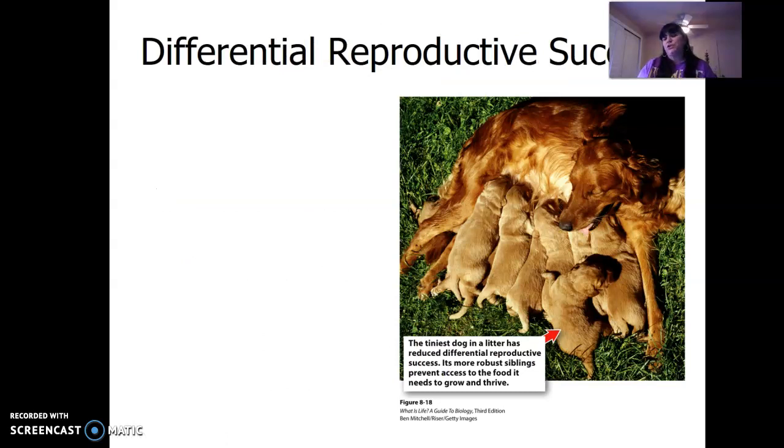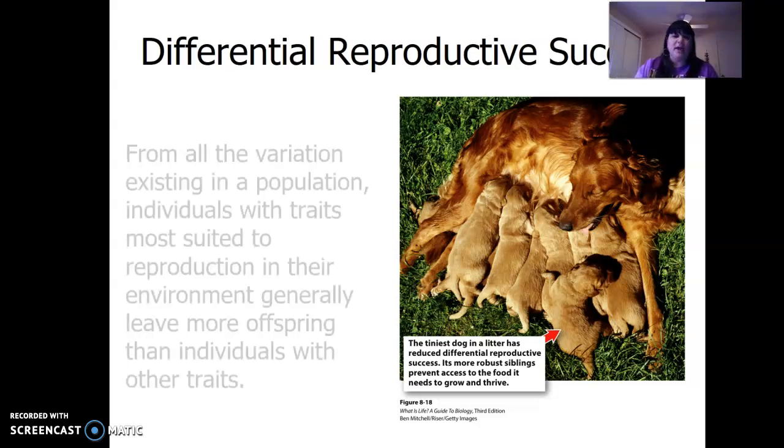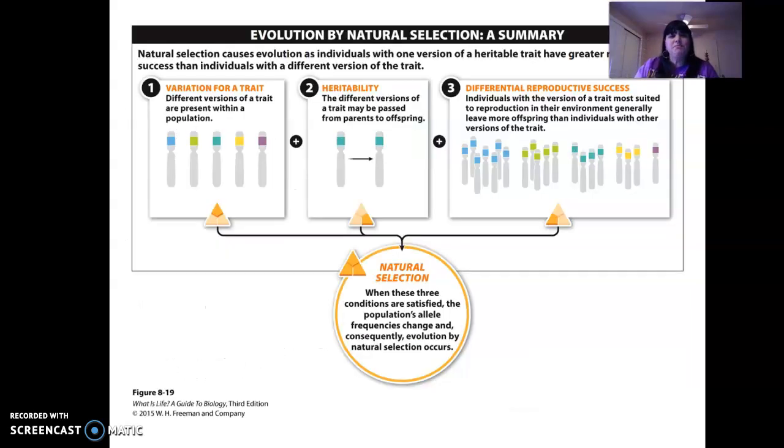So here's a picture of a dog with her puppies. And if you look, they're getting milk. This guy's out, the runt of the litter, the tiniest dog. If it doesn't get milk, it's going to pass away. And if it passes away, the genes go with it, right? If it doesn't make it to reproductive success, having babies. So this idea of variation, these are different chromosomes and these are the different alleles. So there's variation in the population, different versions of a trait, heritable, and then different reproductive success.